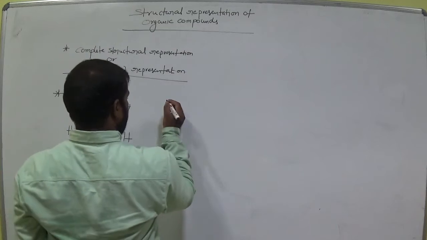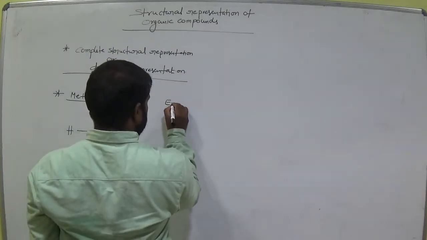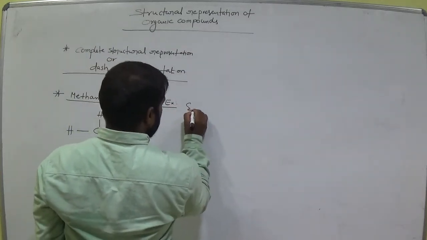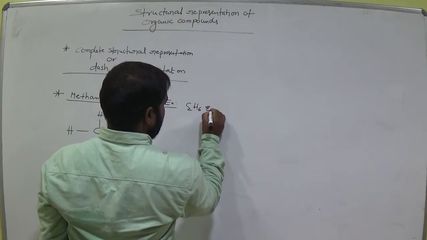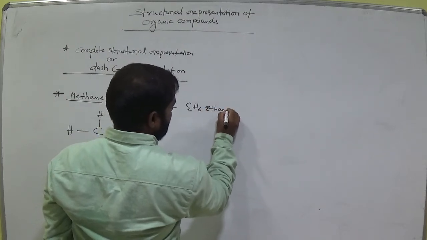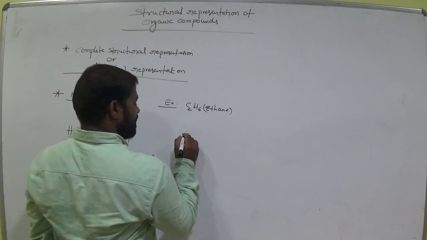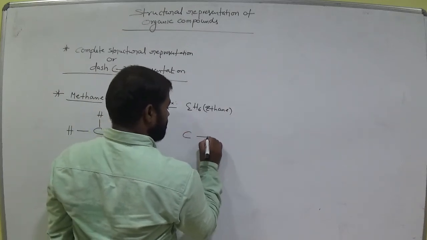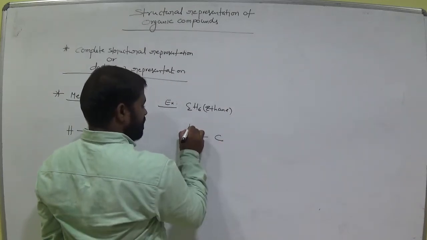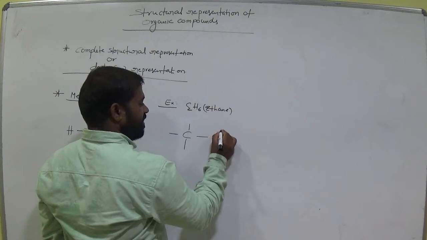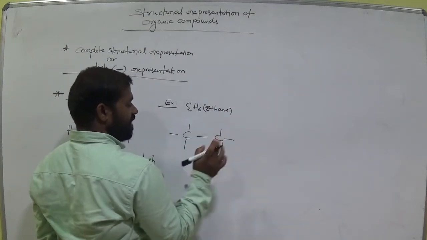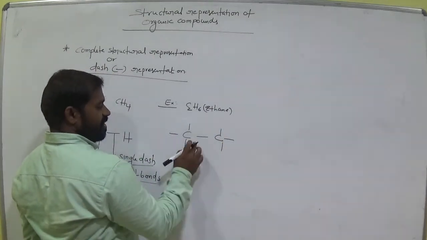Okay. Next, come to the second example. C2H6. Ethane, am I right? Ethane, clear? How many carbons do we have here? 1, 2. Carbon is always tetravalent, am I right? It satisfied 4 valency. One bond with this carbon.